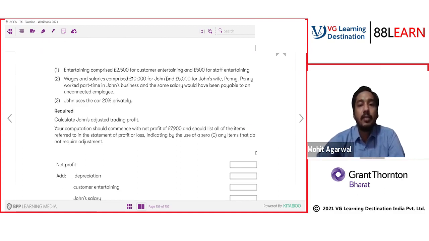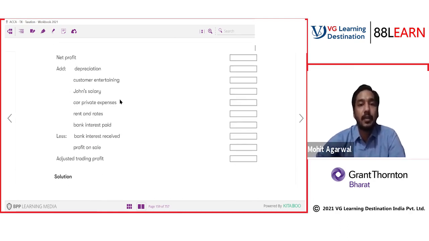Wages and salary comprised 10,000 for John and 5,015 for Penny. Penny worked part-time in John's business, and the same salary would have been payable to an unconnected employee. John used the car 20% privately. Now, since you are using the car 20% privately, 20% of the car expense should be disallowed. It is a private expense.